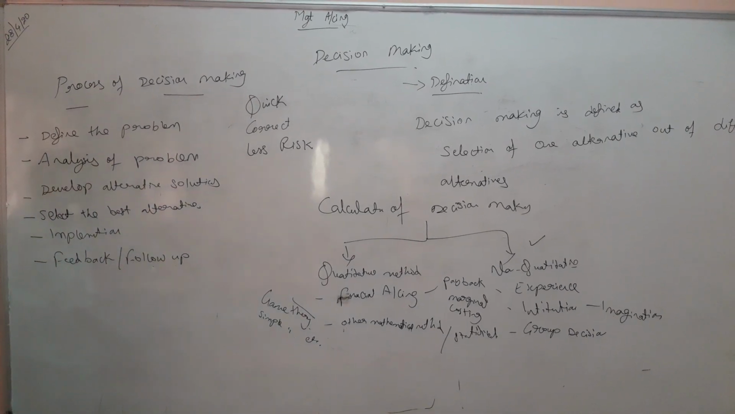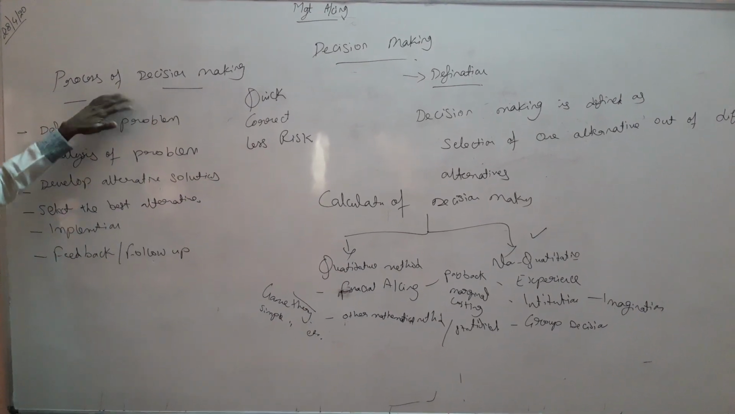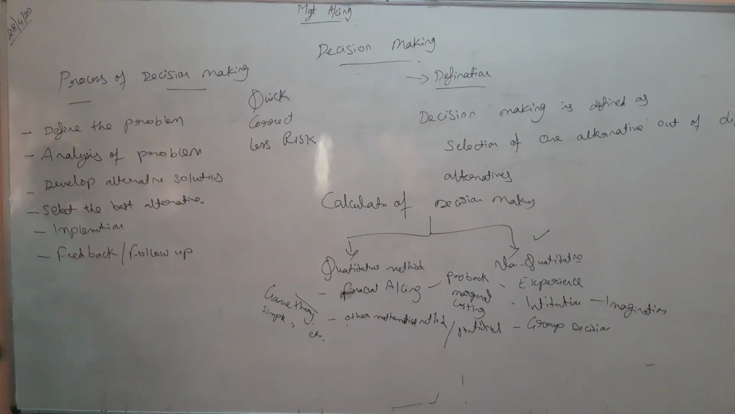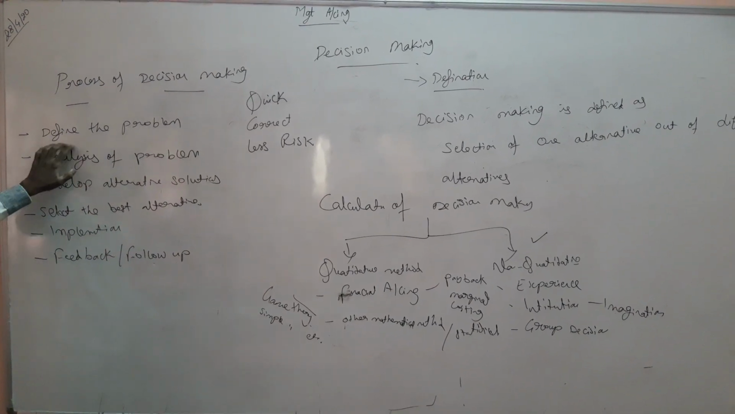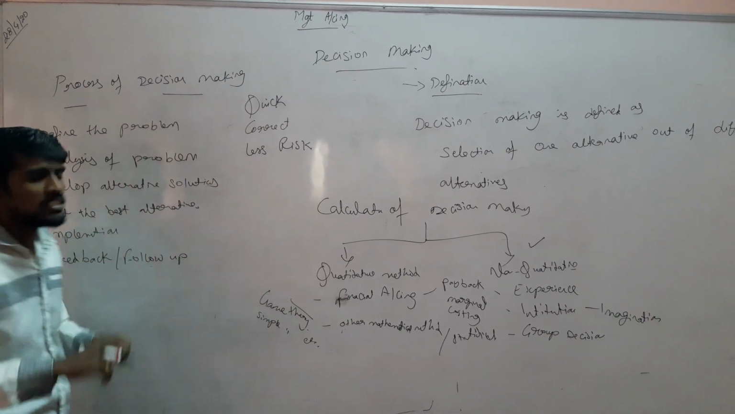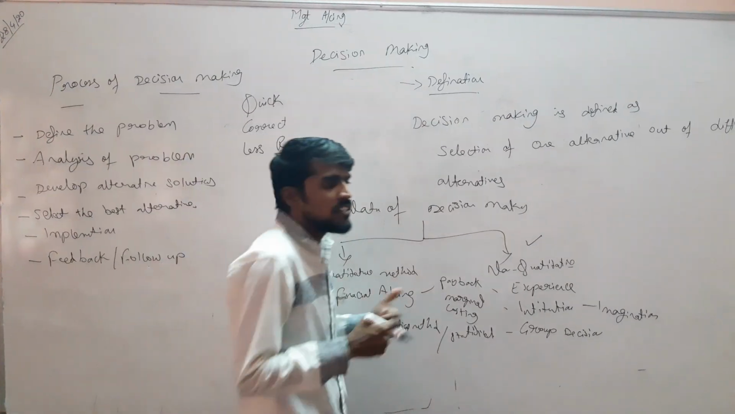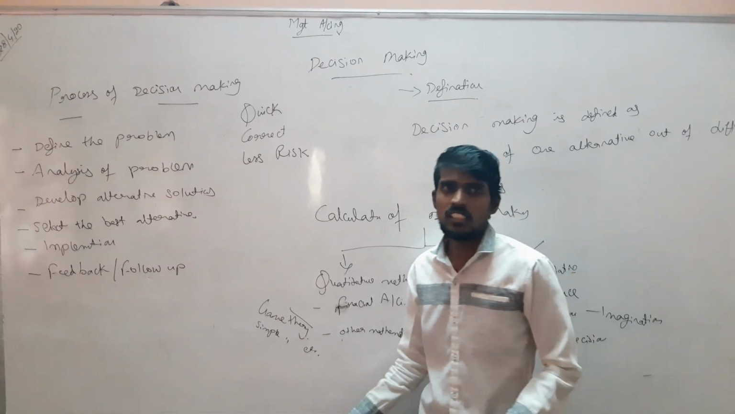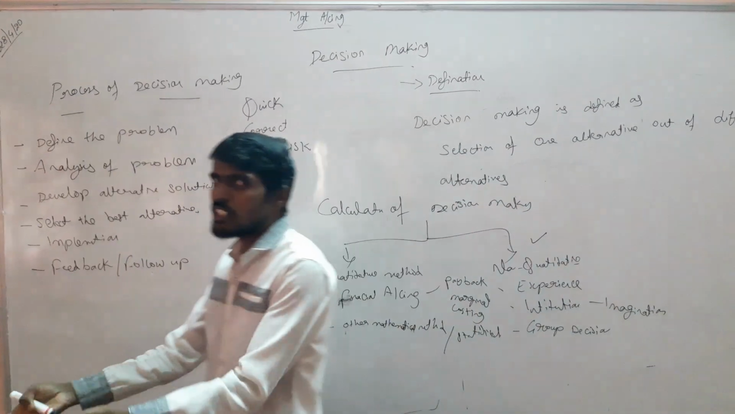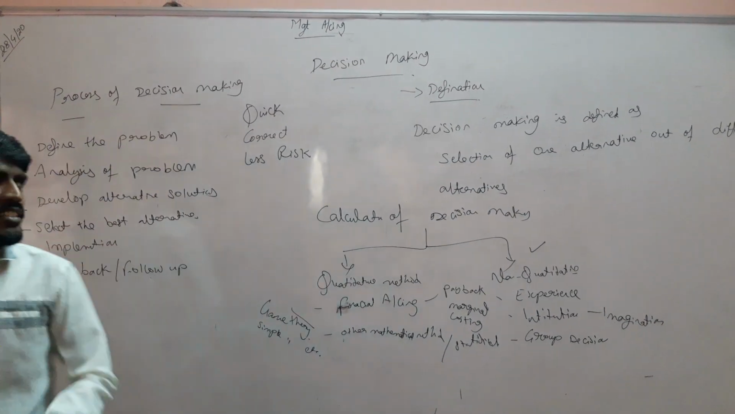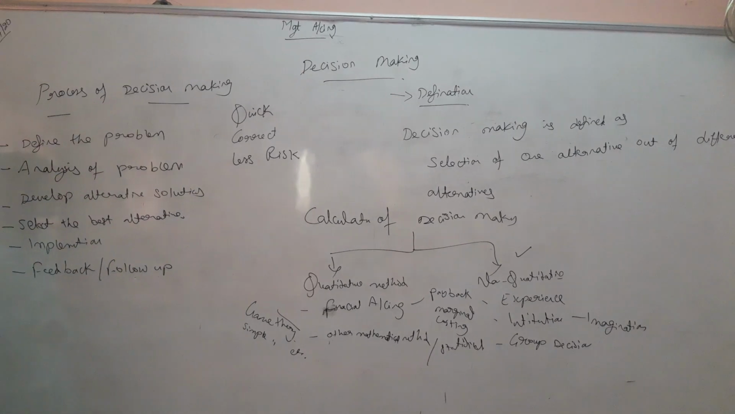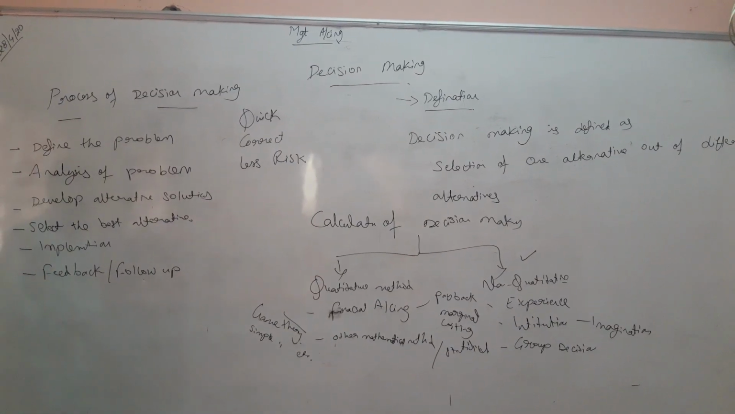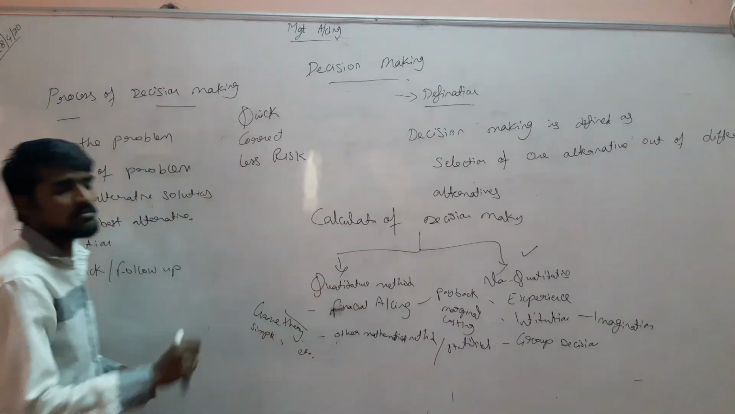Next comes the process of decision making. In the process of decision making, we have various steps. The first one is we have to define the problem. Whenever we want to give a solution, first we have to decide what the problem is. Without knowing the problem, we never go for a solution. So first we define the problem, and the second one is analysis of the problem.